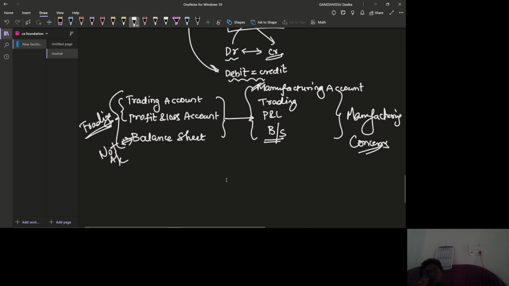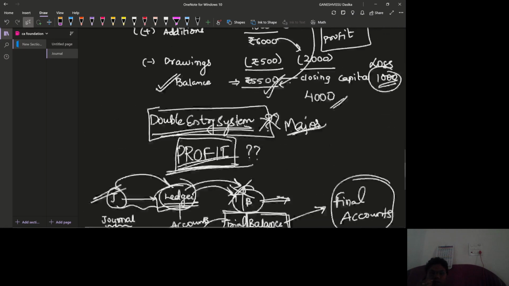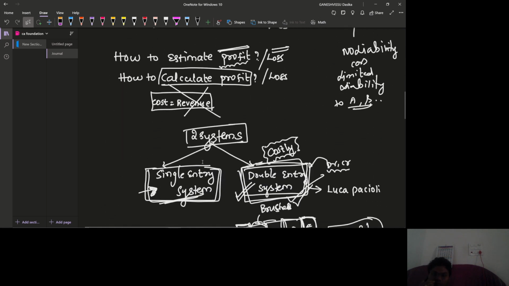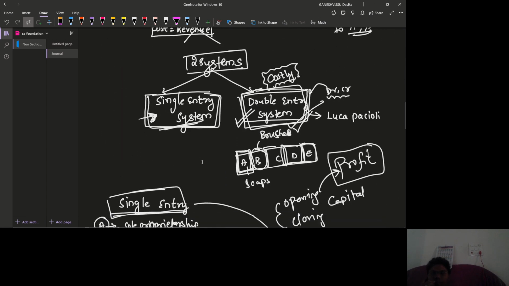So this is how our journey will be. We are going to start some business with a profit motive, and afterwards, if we are required to calculate our profit, we are going to prepare two systems of accounts. Every business can select a single entry system or a double entry system.